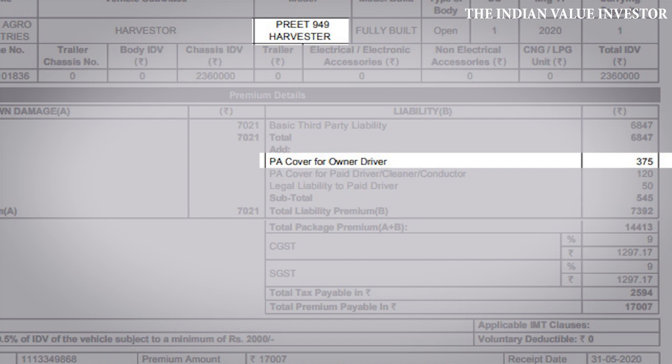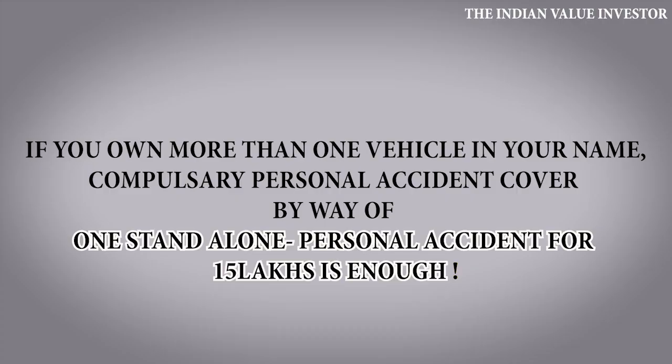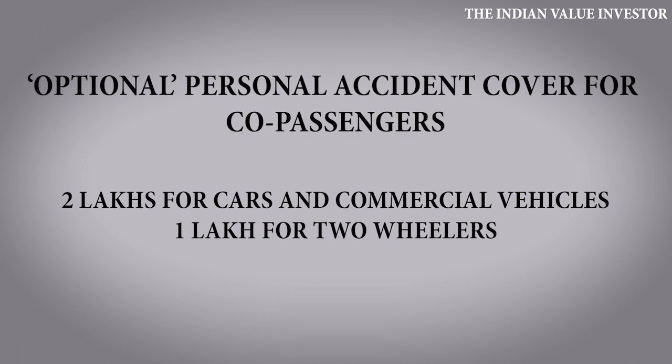Insurance regulations say that if you own more than one vehicle in your name, it is sufficient to take this compulsory personal accident cover in any one of your vehicles. Likewise, there is also an optional personal accident cover for co-passengers. This optional PA cover gives you coverage of up to 2 lakh rupees for passengers and co-drivers. This 2 lakh rupees limit is for cars and commercial vehicles, whereas in two-wheelers, you can get a PA cover for passengers for a limit of up to 1 lakh rupees. As these are optional covers, you have the option not to choose them as well.